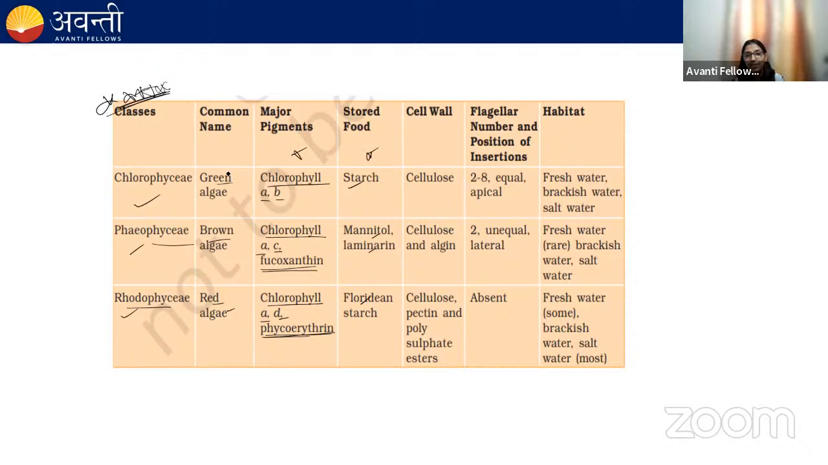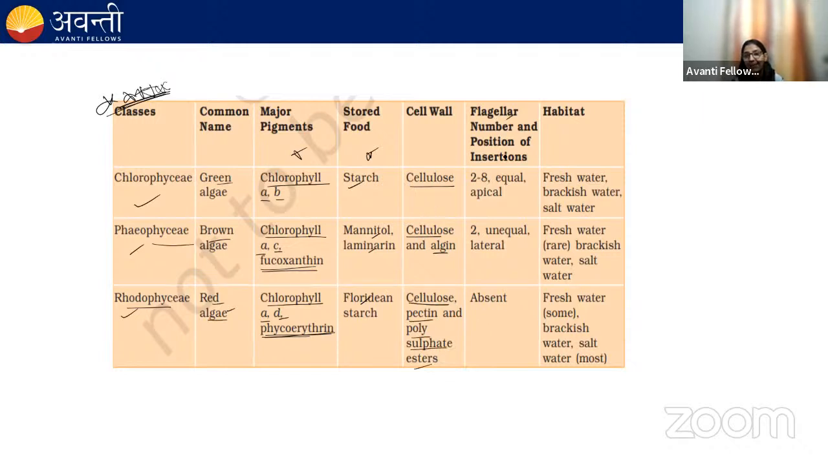Cell wall. In green algae, they have cellulose. In brown algae, cellulose, and on the surface of the cellulose, there's a gelatinous coating of algin. In red algae, the cell wall has cellulose, pectin, and polysulfate ester.